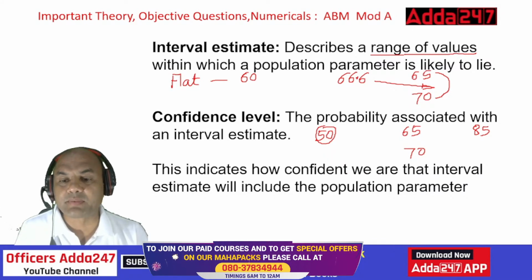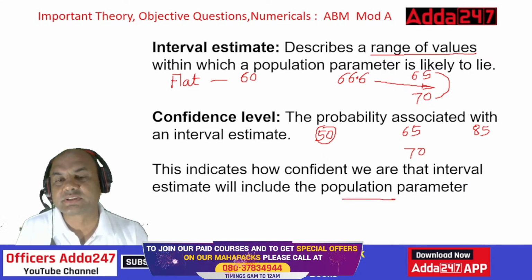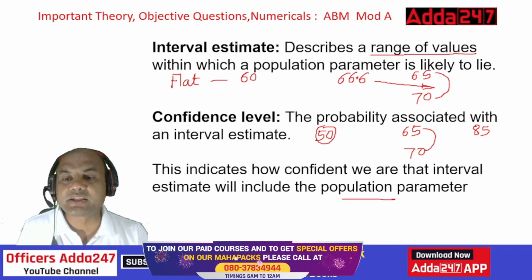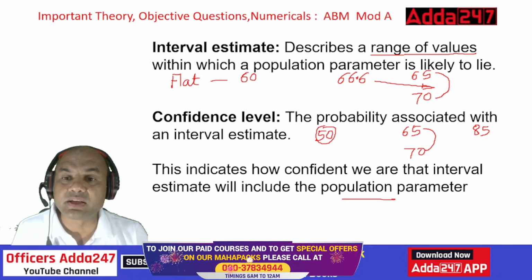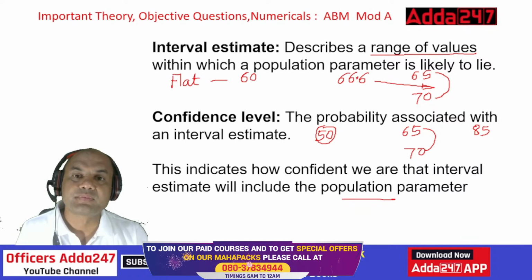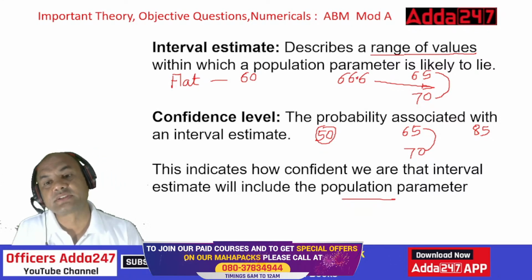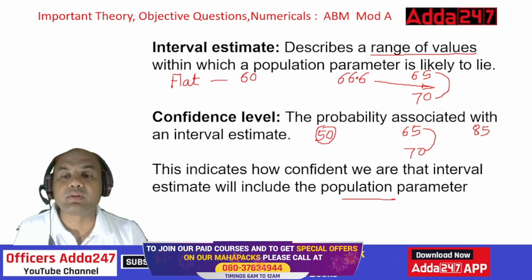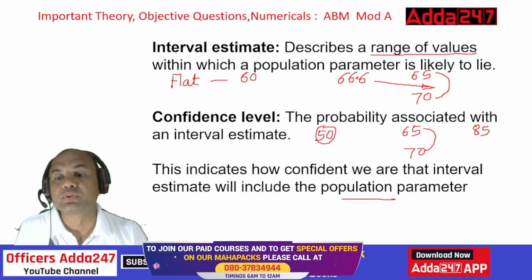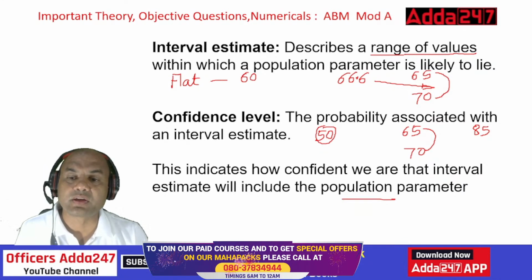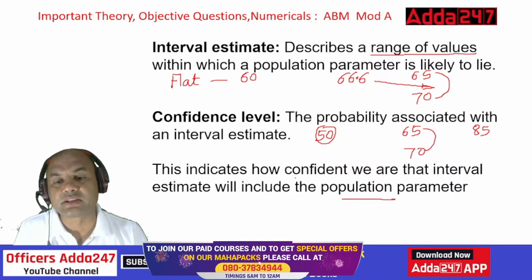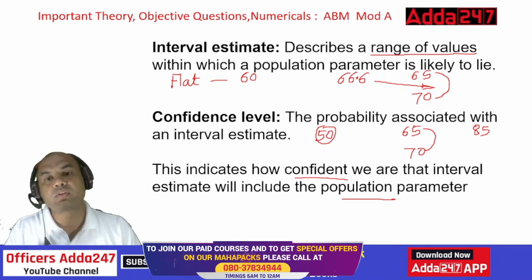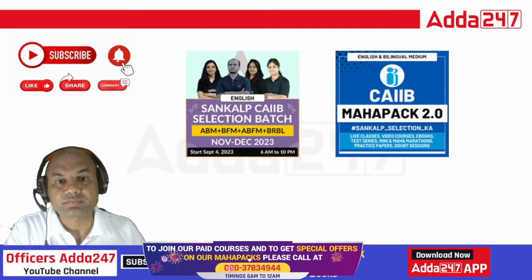This population parameter means this 66.6 mean. So this estimate of 65 to 70 should include this 66.6. If, after 1 year, the price actually goes to 66.6, then I won. It means my logic was correct. But if it goes to 85 lakhs, then my logic was wrong. If it goes to 50 lakhs, my logic was wrong. So this shows you the confidence level. How confident we are.